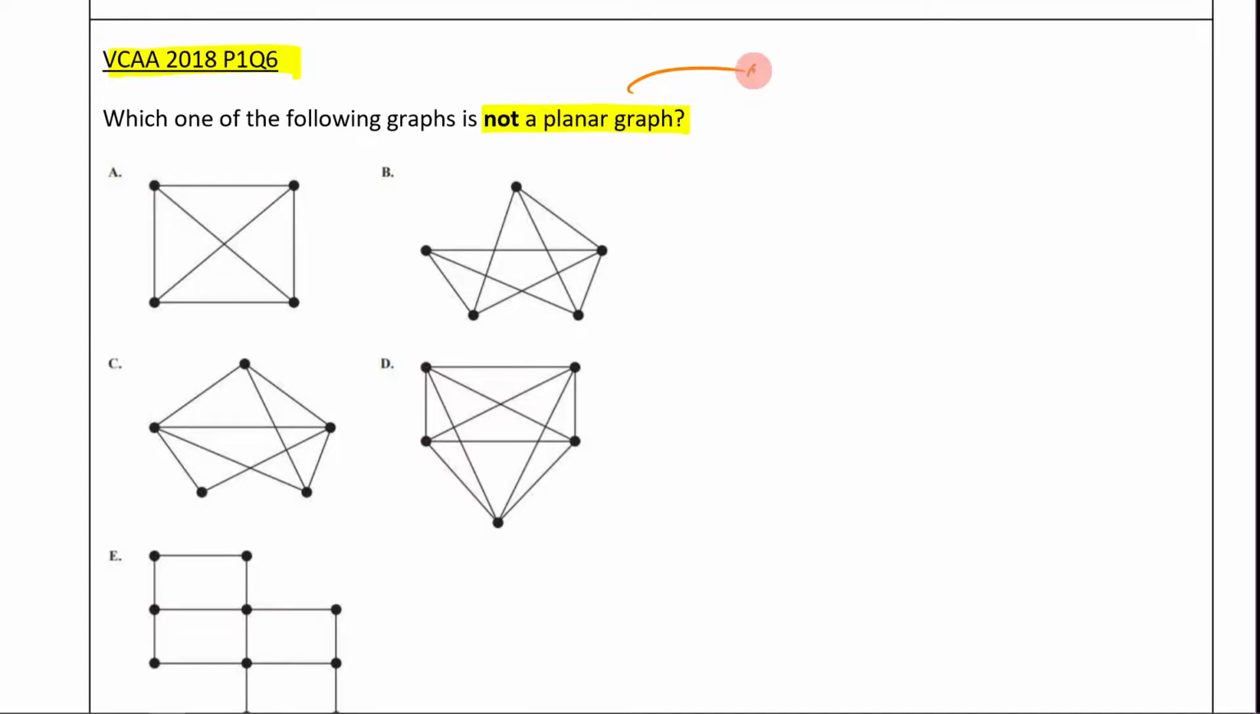What this is saying, can never be drawn planar. So what it's saying is, which of these graphs can't I draw as a planar graph? Meaning, which of these graphs can't I draw such that the edges never intersect? So let's go through it.